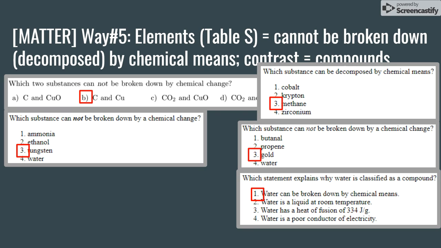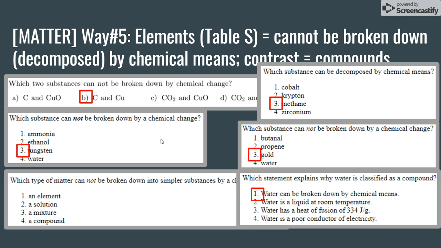If you look on Table S, the list of all the elements on the periodic table, the only element featured on that table is tungsten. Ammonia, ethanol, and water are all compounds consisting of hydrogen and oxygen, or some combination of carbon and hydrogen, or in the case of ammonia, nitrogen and hydrogen. So the only possible answer is the element tungsten. Look at this next problem.